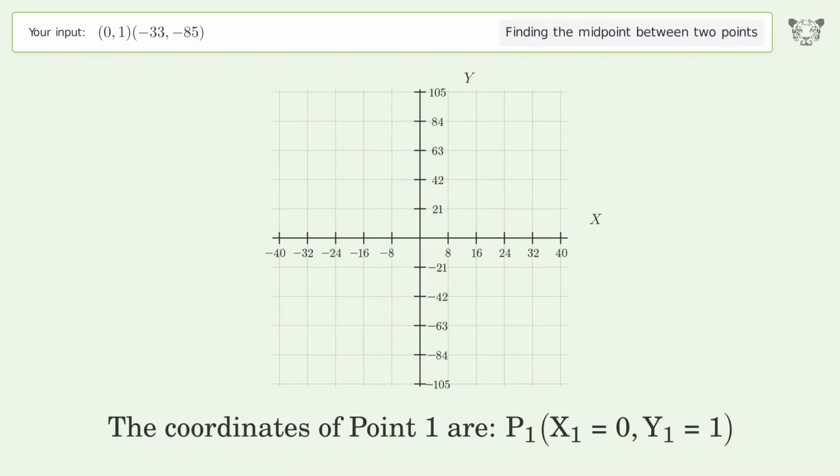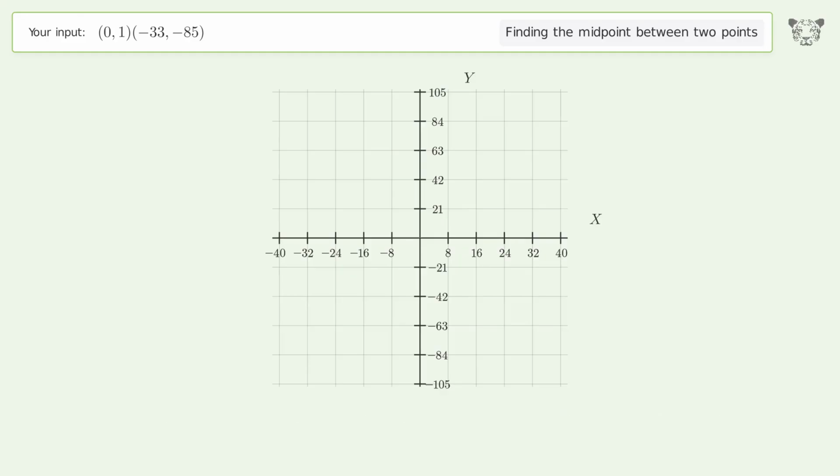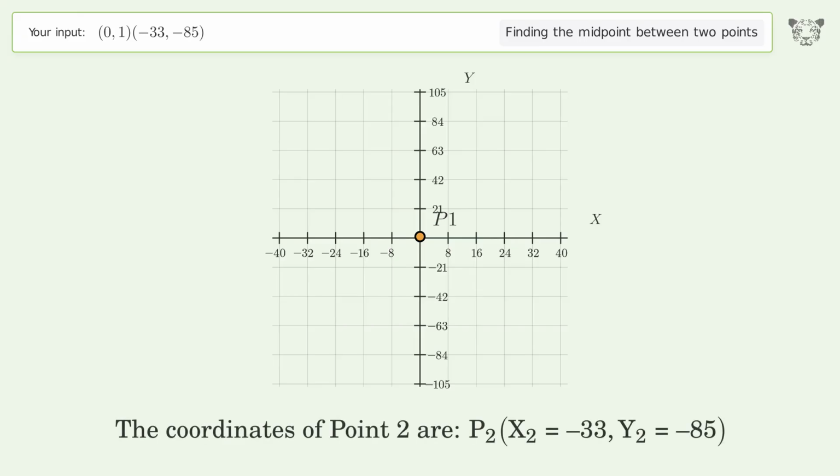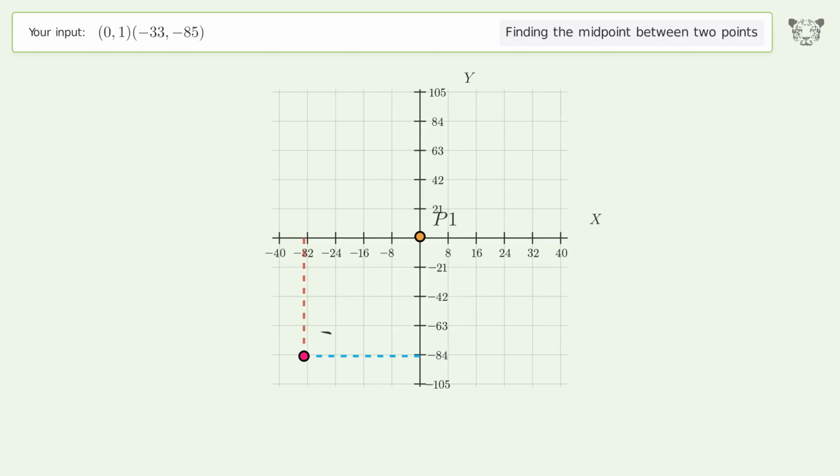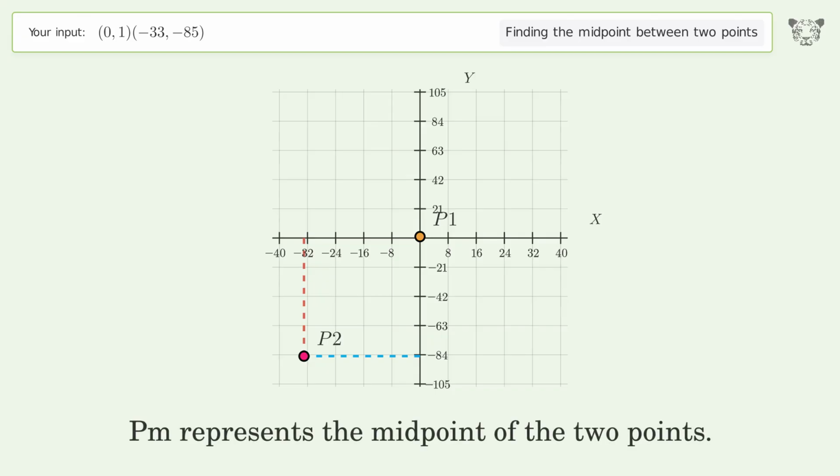The coordinates of point 1 are x1 equals 0, y1 equals 1. The coordinates of point 2 are x2 equals negative 33, y2 equals negative 85. PM represents the midpoint of the 2 points.